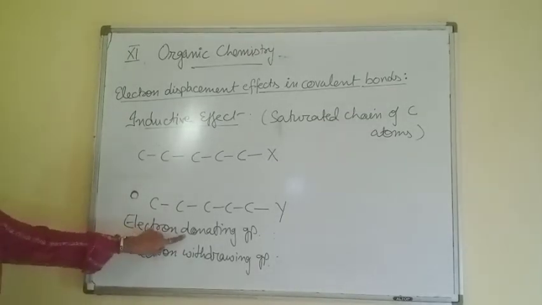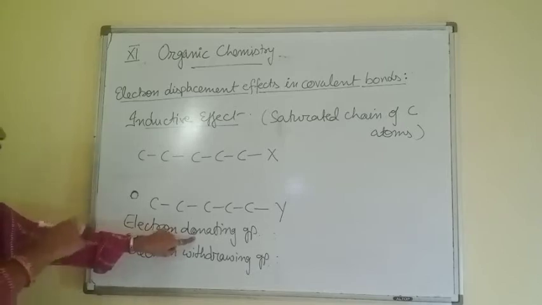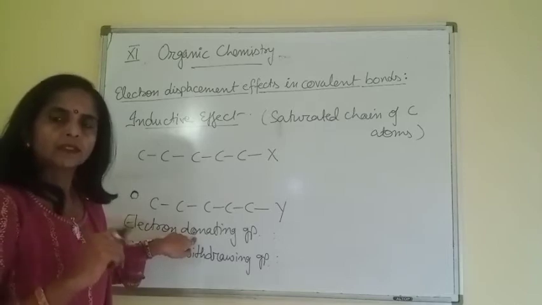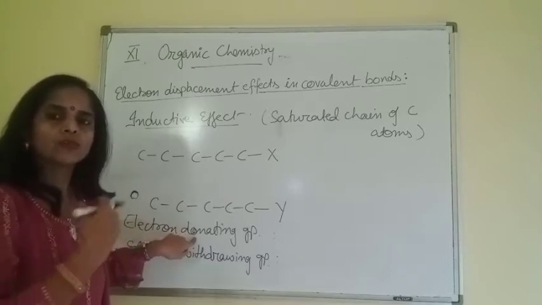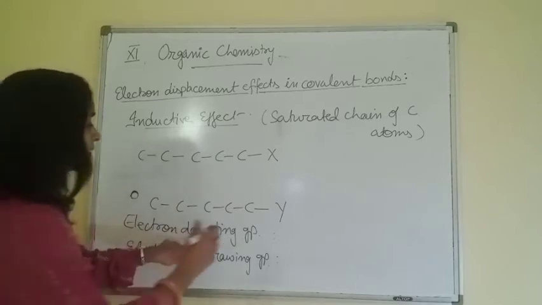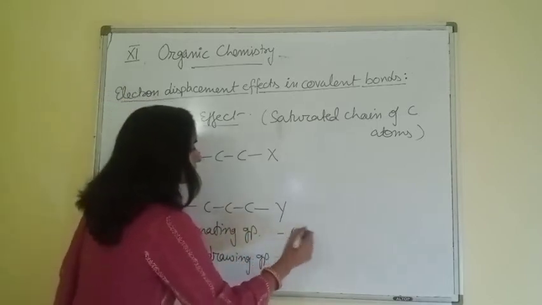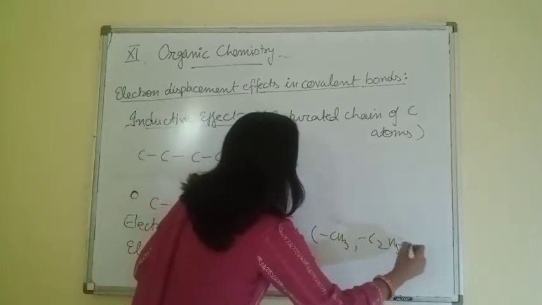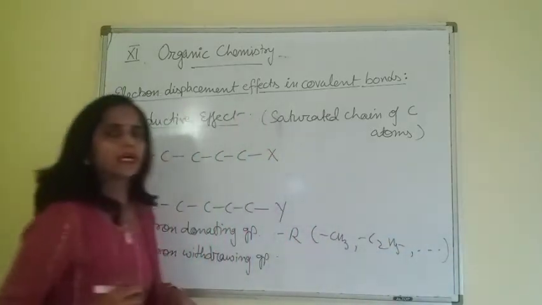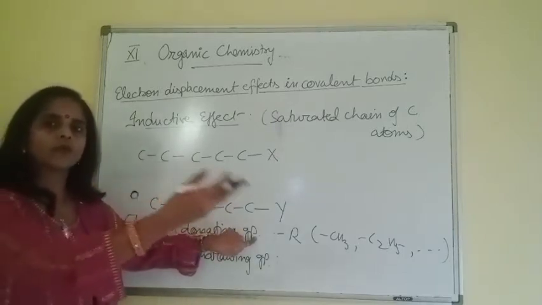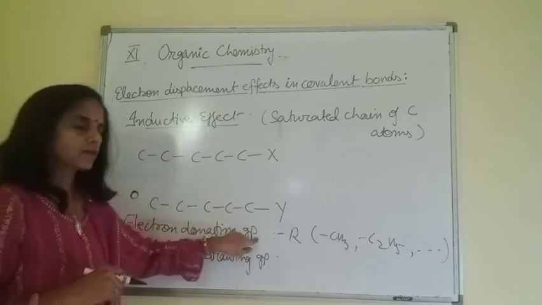As the name suggests, electron donating means these groups donate electrons towards the main chain, like alkyl groups: methyl, ethyl, propyl or any other. Alkyl groups are electron donating groups. They donate electrons towards the main chain.